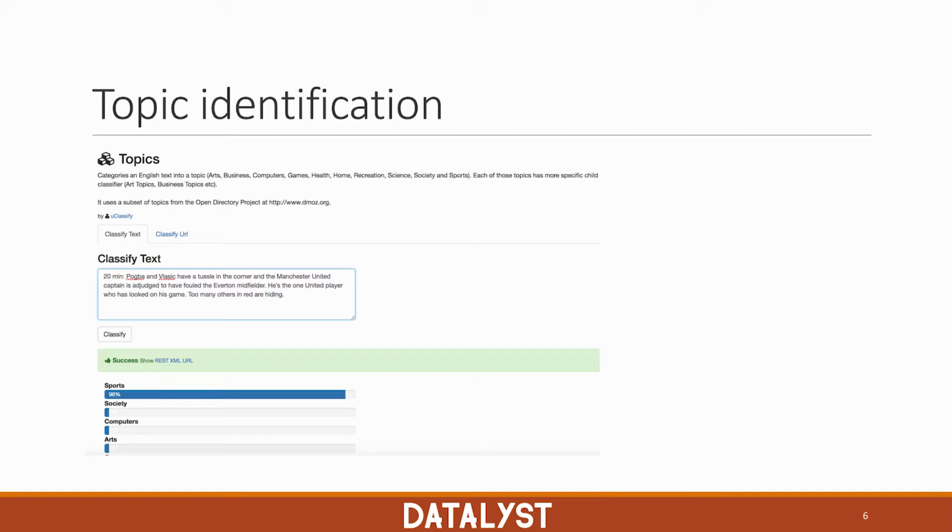Here I copied and pasted a chunk of text from a live broadcast of a football game in the Premier League, and you can see that the model correctly predicted with 96% probability that this document is talking about sports. So obviously you can try out different classifiers, not just the topic identification classifier, and you can try different chunks of text and see when the model performs well and when it does not.